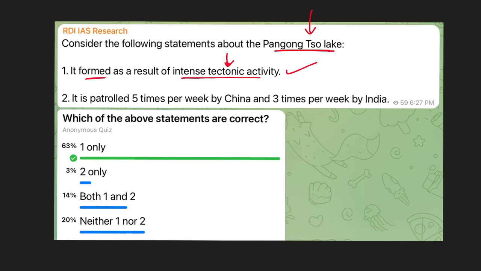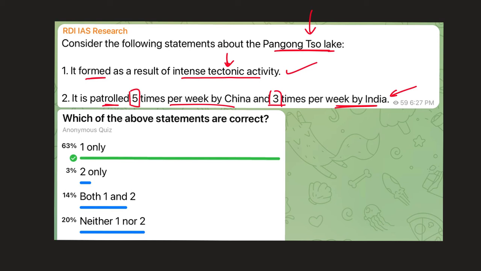The second statement reads, it is patrolled 5 times per week by China and 3 times per week by India. Now this is a very tricky statement. It seems to be very factual and unrelated to UPSC. You may think that UPSC does not ask these kind of things, or why should you know how many times it is patrolled by China and India? And you are right. If you get any statement or any fact which is so deep, so exotic, so unique that it is not a part of your regular preparation, you can call this fact not important and not relevant.